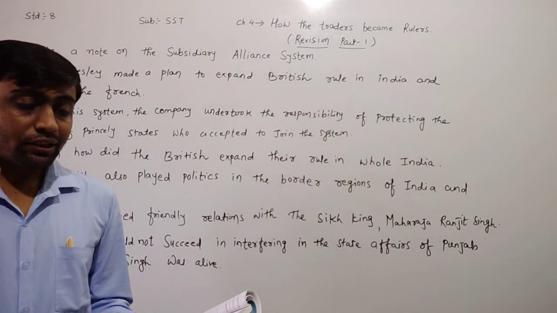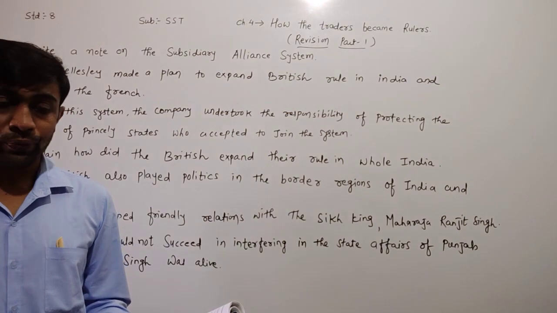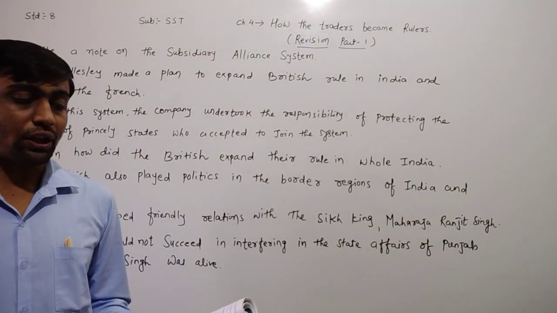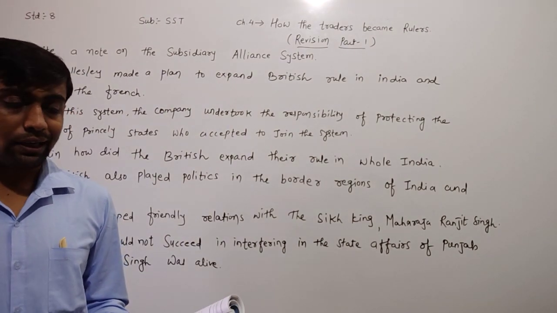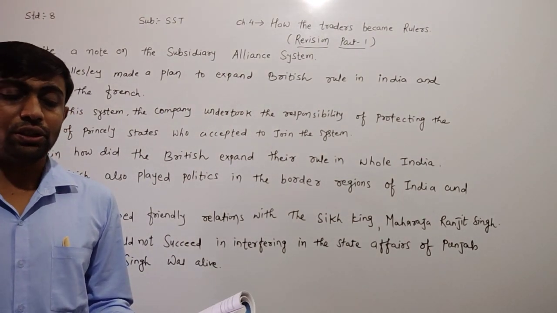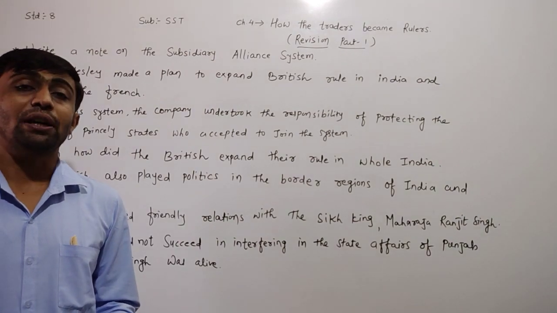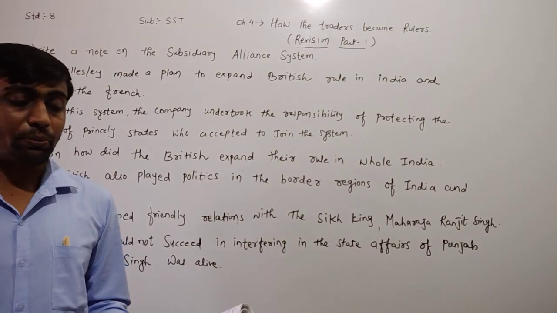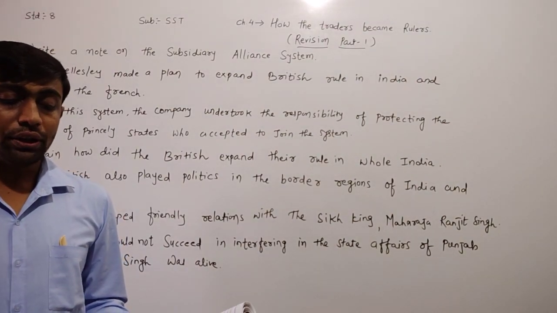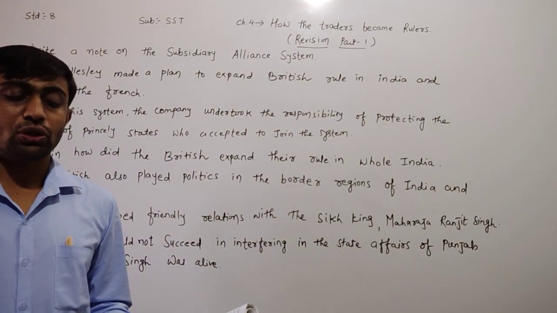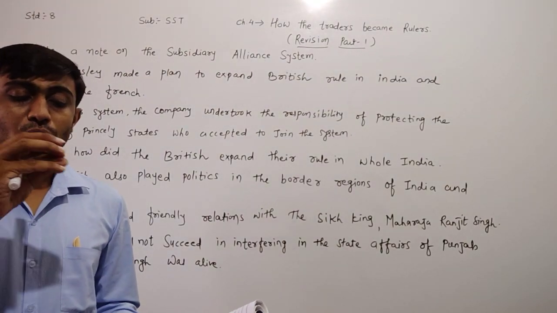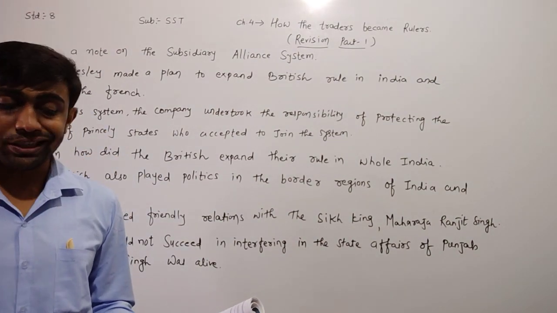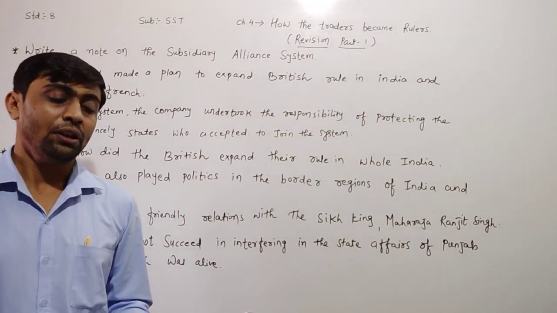If not, then the ruler had to give away some of their region to the Britishers so that the Britishers could collect the revenue from this region and manage the expenses of the British army.